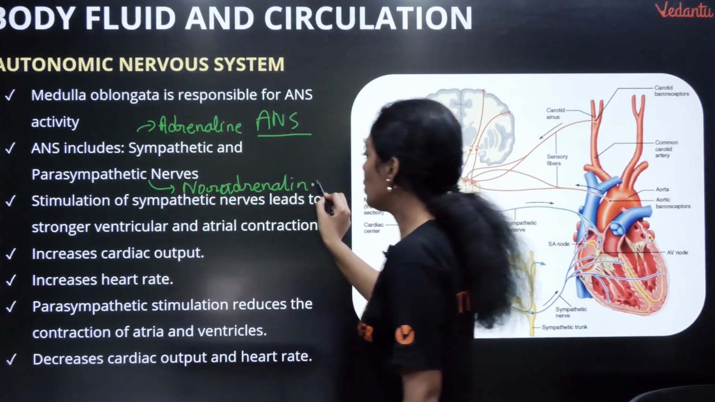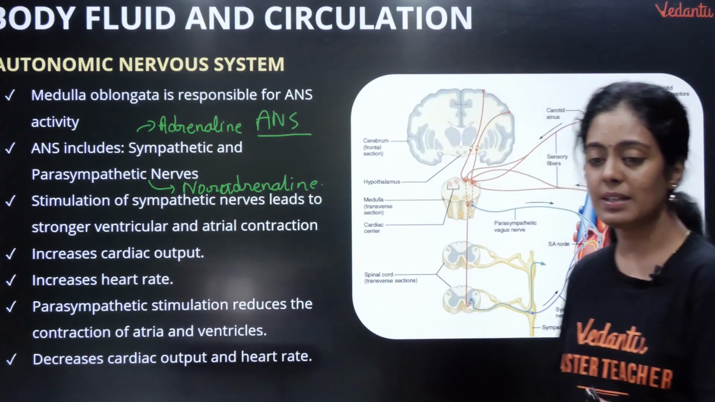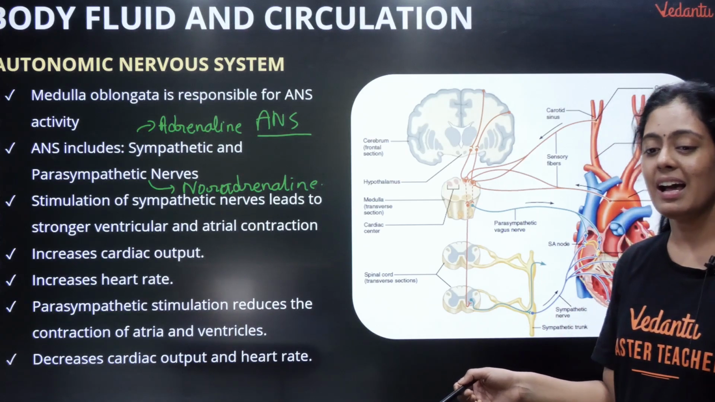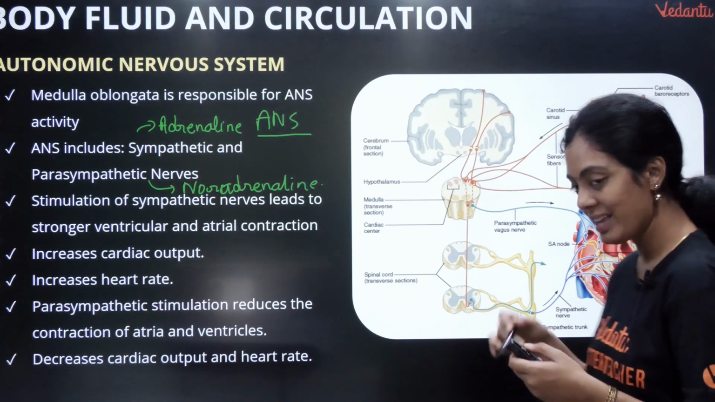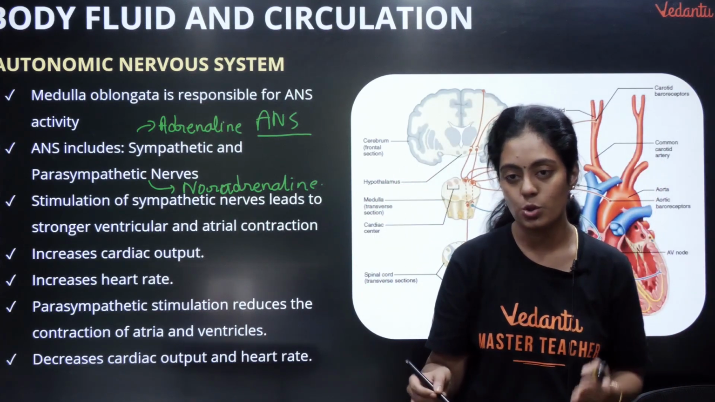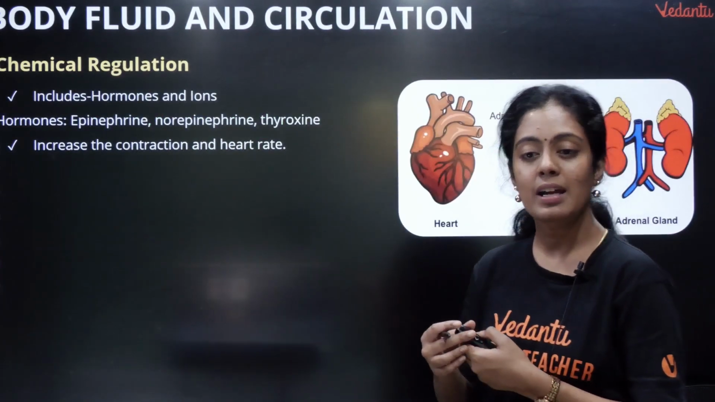Okay, so these both will be synthesized, very important. Parasympathetic stimulation reduces the contraction of atria and decreases the cardiac output. So excitation, and then you have to bring the body back to the normal situation. This you will be studying even more in detail in chemical control and integration.